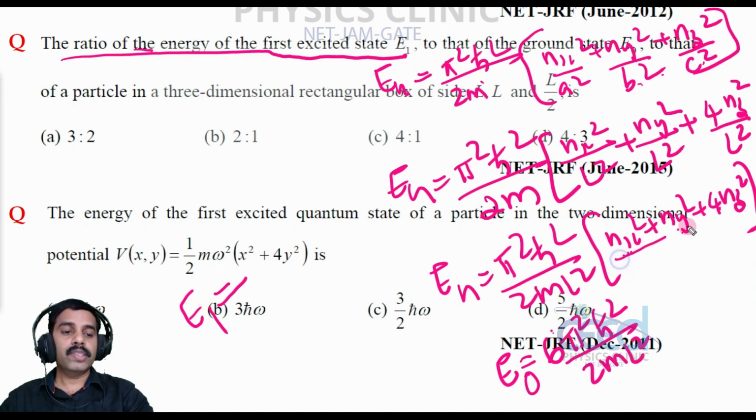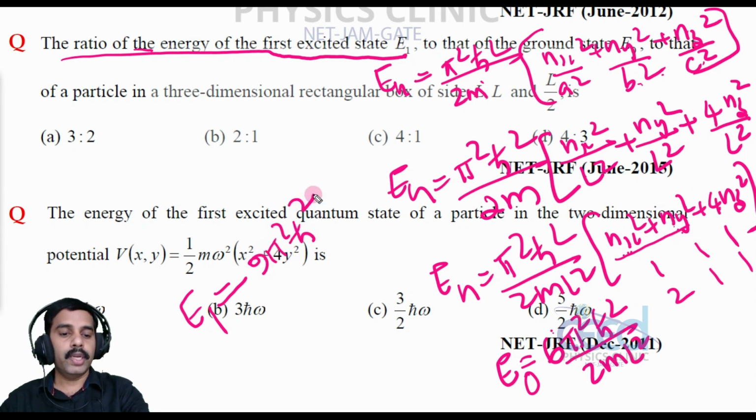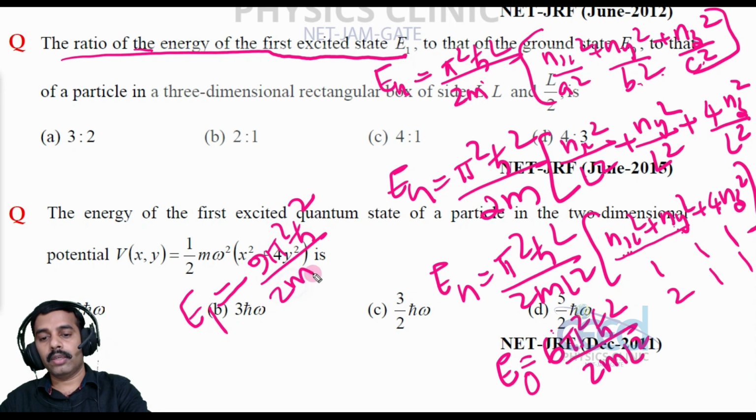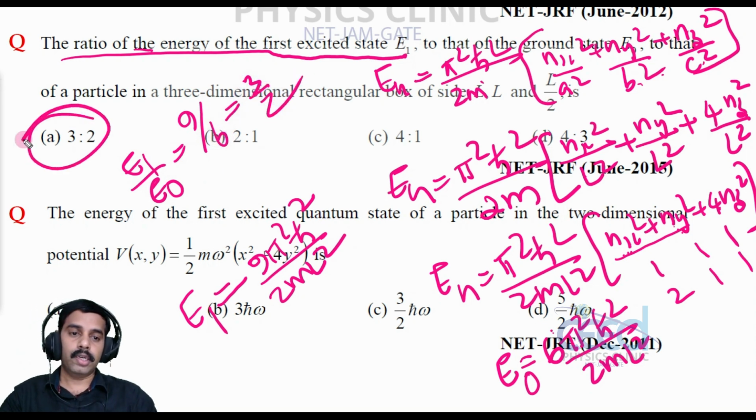So out of this nx and ny, 1 1 1 is the ground state. The next one is 2 1 1, that is a possible energy. That is 2 square plus 1 plus 1, that is 4 plus 4 plus 1, that is 9, right? That is 9 pi square h cross square divided by 2 m L square. We need to find this E1 by E0, that is 9 by 6, that is equal to 3 by 2. So option A is correct, right?